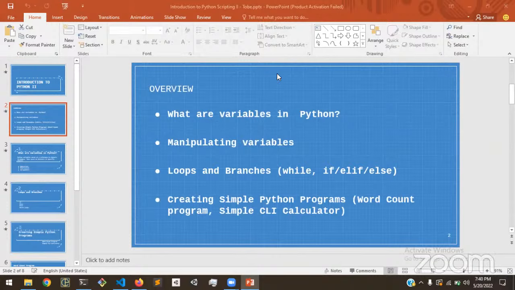And we're also going to see how to create a simple calculator that works on the command line. So there will be no GUI for that.